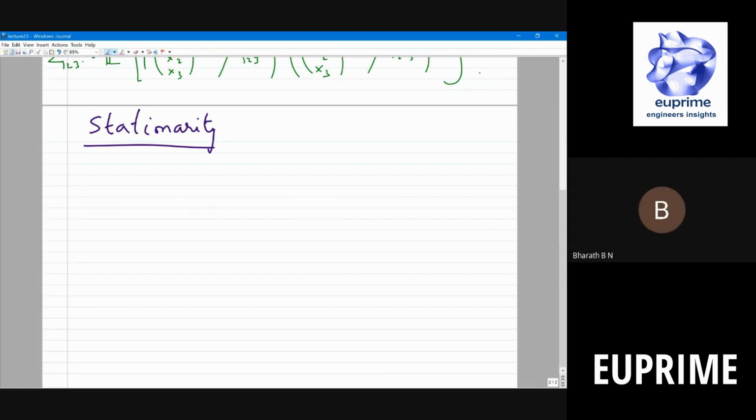So let's say I'll write a diagram. Essentially, if you look at a stochastic process x of t, and then you take any k random variables, k in N, fix this, and then correspondingly choose k time instances.